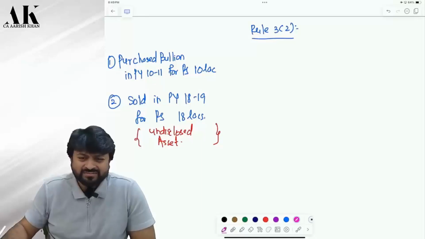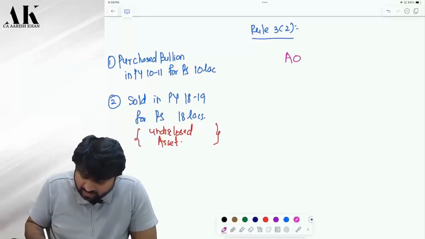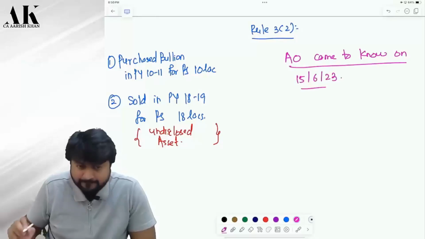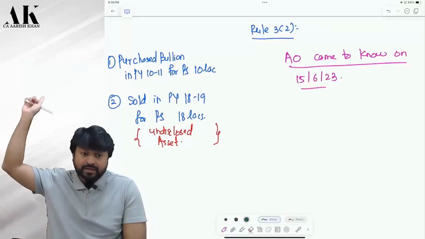Now, the AO came to know on 15th of June 2023 that something like this had happened earlier.